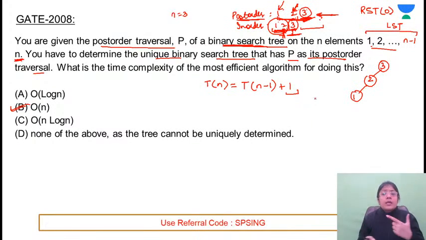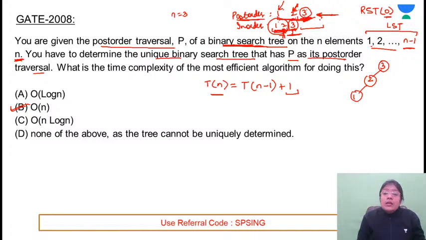So we have to make the same function call, which means we can write the recurrence. If in the original problem n elements are there, then of the partitions, one partition contains 0 elements and one partition contains n minus 1 elements. So T of n minus 1, since one partition has no element, I am not considering that part. Plus 1, why do we write it? To keep the root element at its correct position.